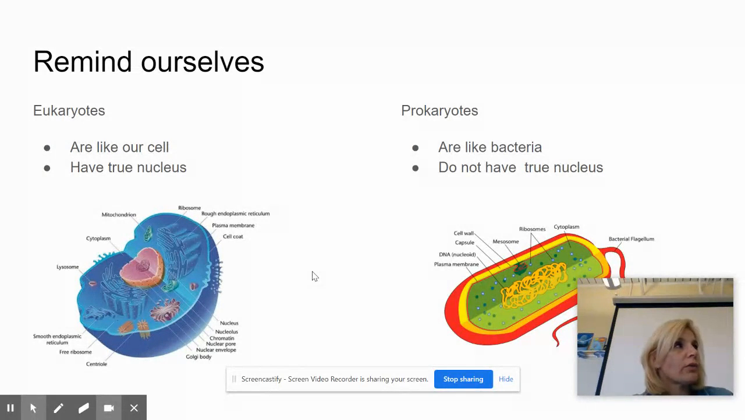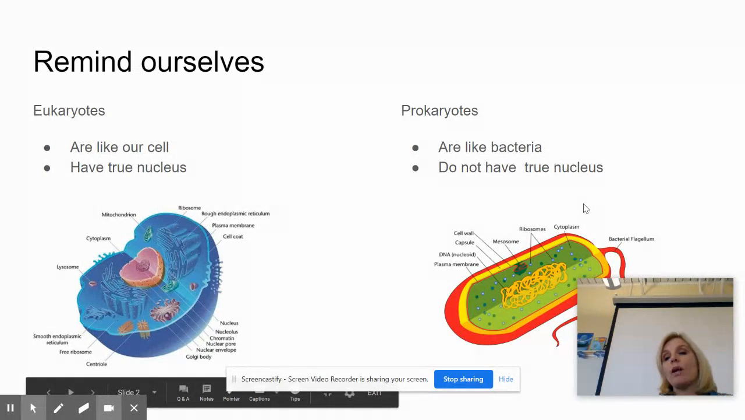Eukaryotes have membrane-bound organelles. They divide by mitosis. But really, eukaryote means having a true nucleus, where prokaryote means not having a true nucleus, or before the nucleus, before the kernel. So these tend to be like our cells. These guys are more like bacteria or archaic cells.